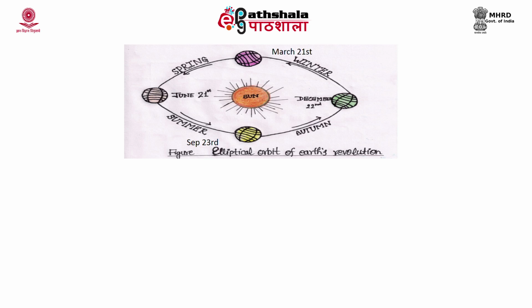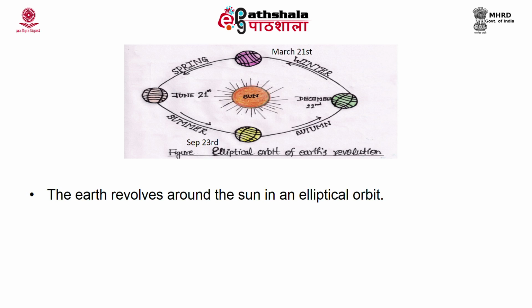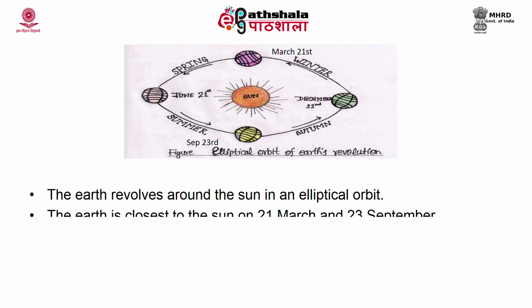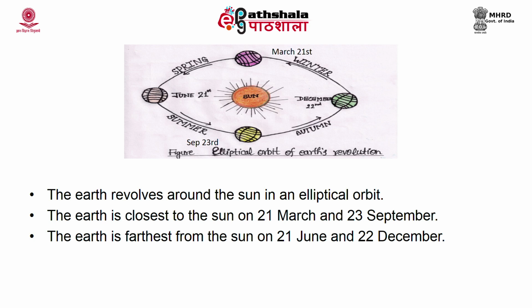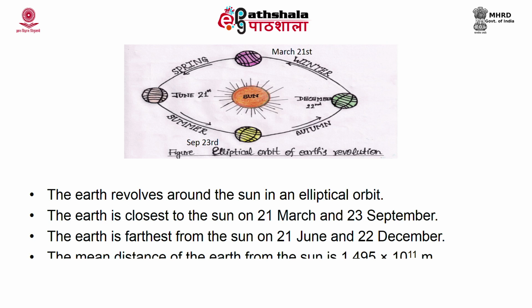Now, we will see the extraterrestrial radiation. Before that, we can say that the earth revolves around the sun in an elliptical orbit and we know that the earth is closest to the sun on 2 days, 21st March and 23rd September, while it is far from the sun on 21st June and 22nd December. And the mean distance of the earth from the sun is around 1.495 multiplied by 10 to the power 11 meters.